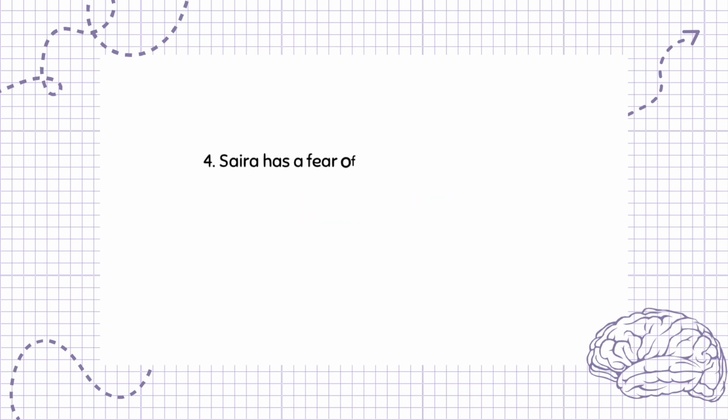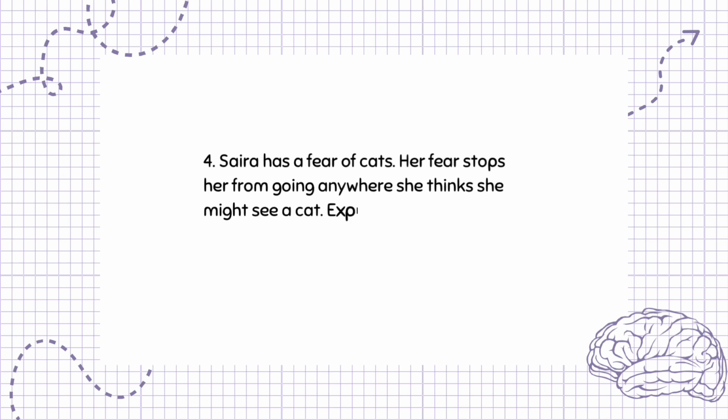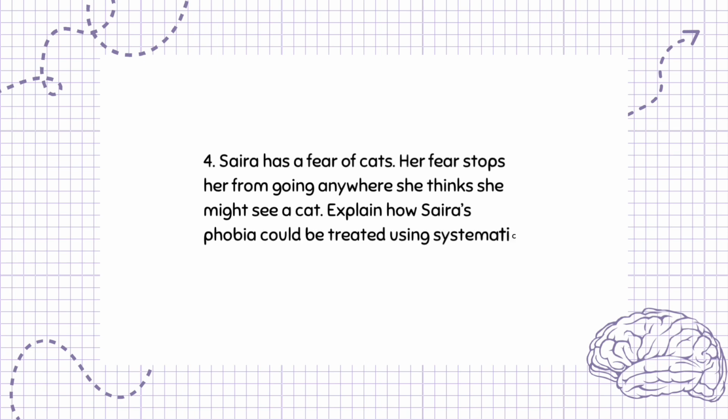Question 4. Syra has a fear of cats. Her fear stops her from going anywhere she thinks she might see a cat. Explain how Syra's phobia could be treated using systematic desensitization. 4 marks.